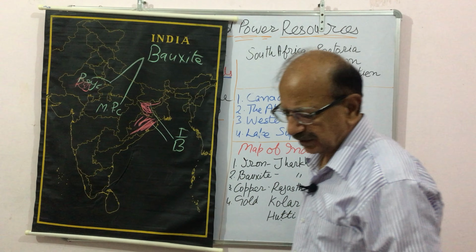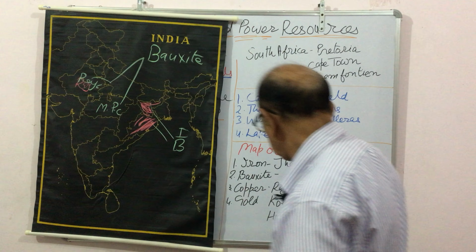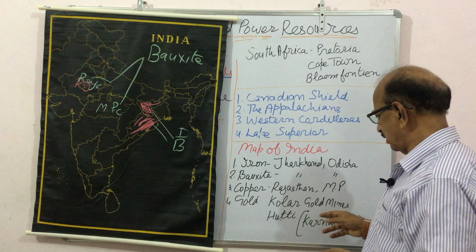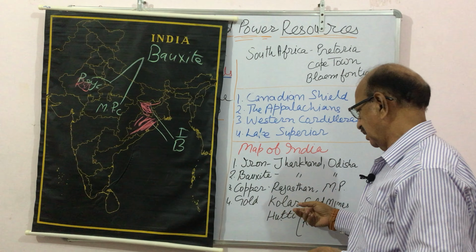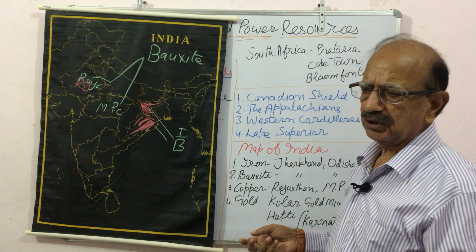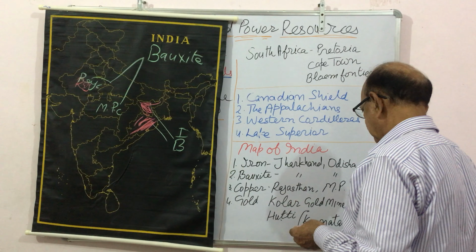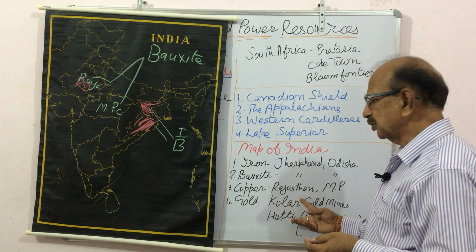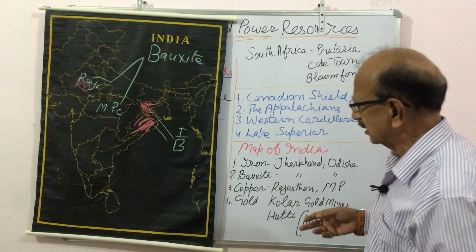And the next one is gold. Gold is found especially in the Kolar gold mines, where production has stopped now, and the other place is Hutti. Both these gold mines are in Karnataka.